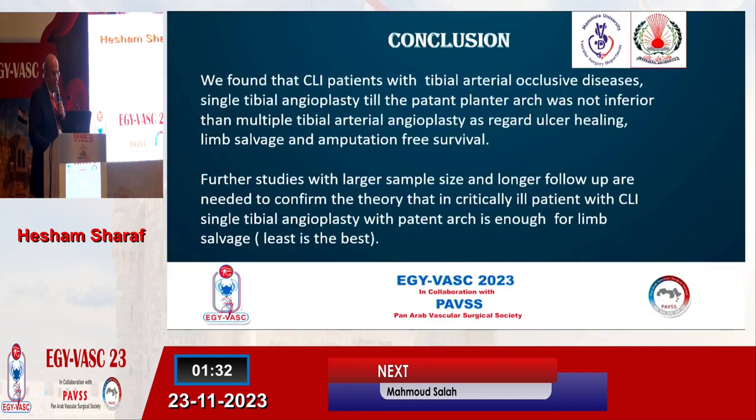So my conclusion: we found that in CLI patients with tibial arterial occlusive disease, single tibial angioplasty up to the patent plantar arch was not inferior to multiple tibial arterial angioplasty as regards ulcer healing, limb salvage, and amputation-free survival. We need further studies with large sample size and longer follow-up period to confirm the theory that in critically ill patients with CLI, single tibial angioplasty with patent arch is enough for limb salvage. The least is the best. Thank you very much for your attention.